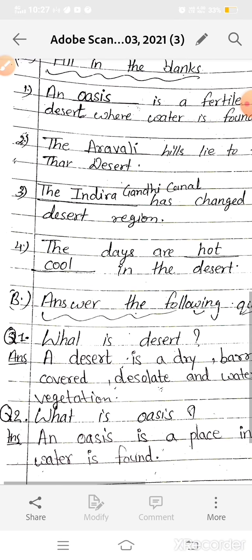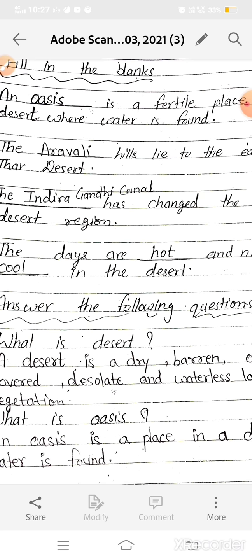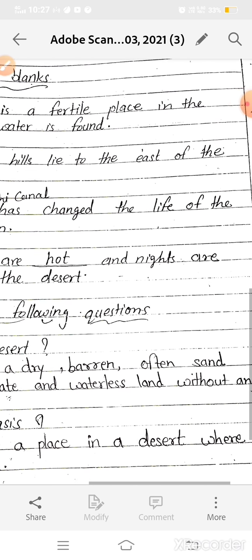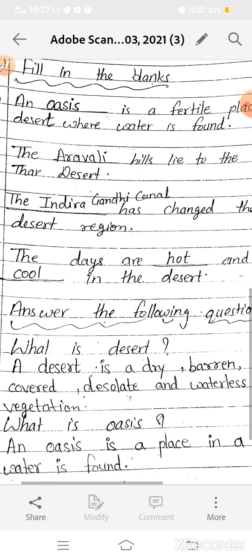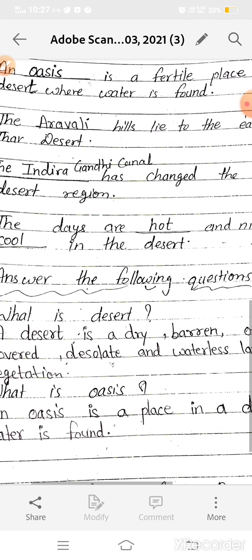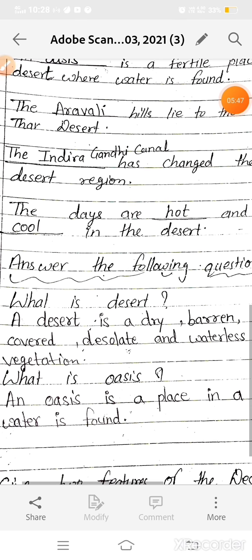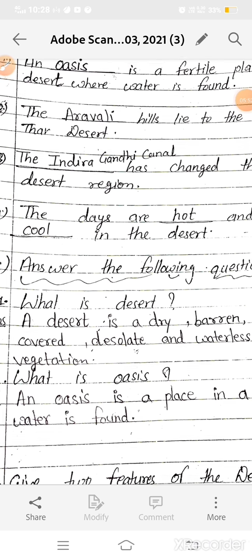Now next is fourth. The days are hot and nights are cool in the desert. How are the days? Days are hot and nights are cool in the desert. Now we have question and answer. What is a desert? Now what is called a desert?